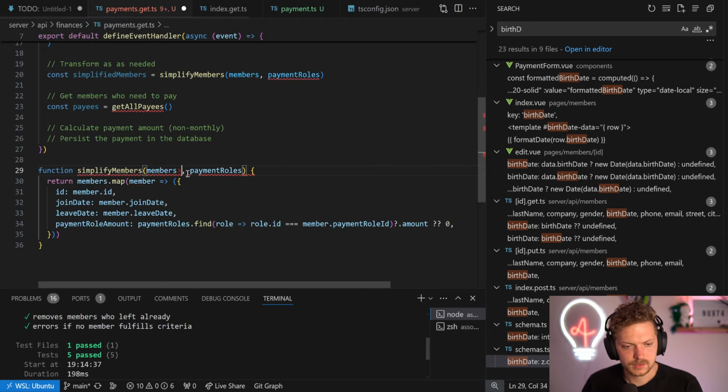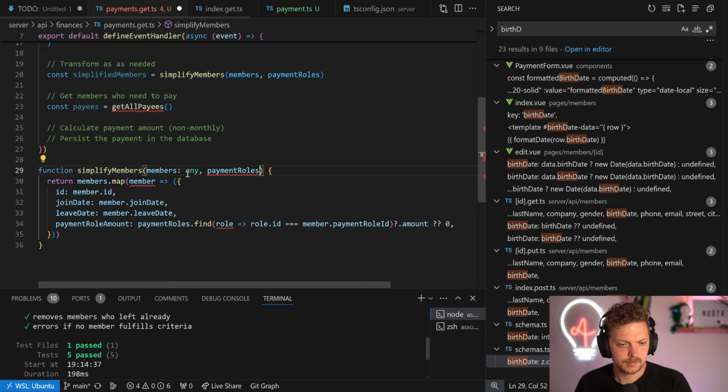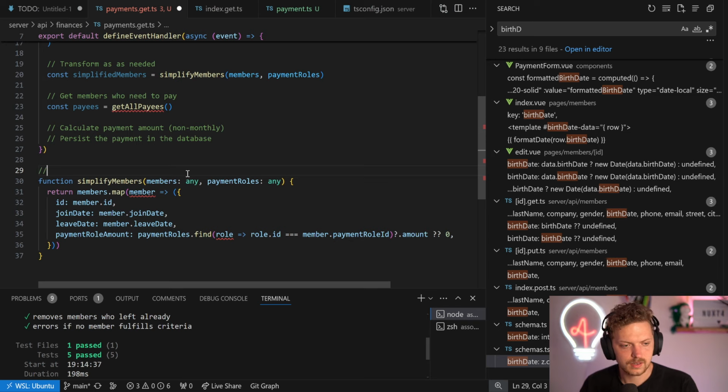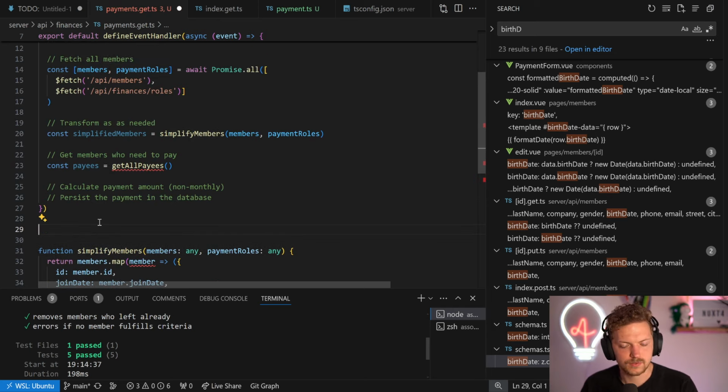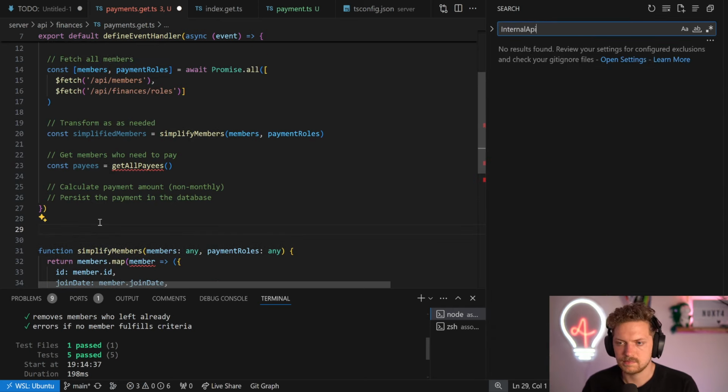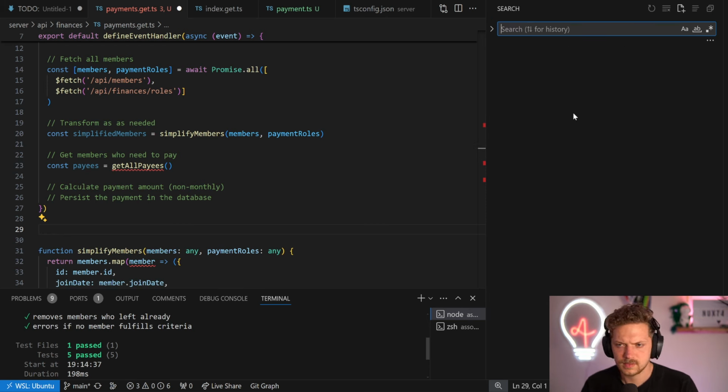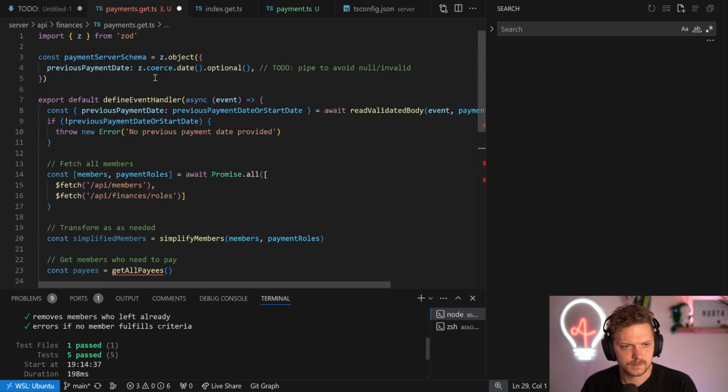For now, we leave them any. I don't want to waste our time by writing a few more complicated types, but we will fix these. Because technically, we could even just say, as we did before, maybe that's better. That's a better option. I used internal API before, but it's fine.